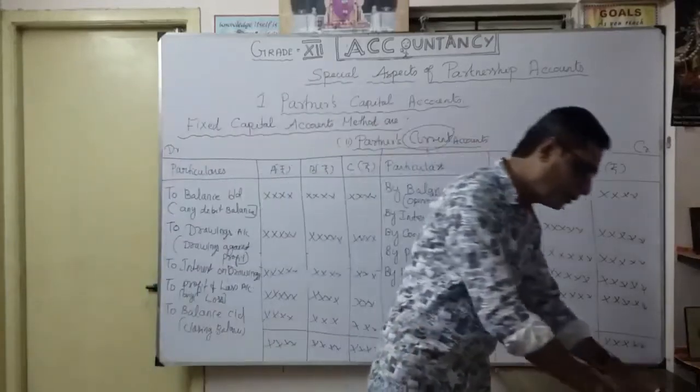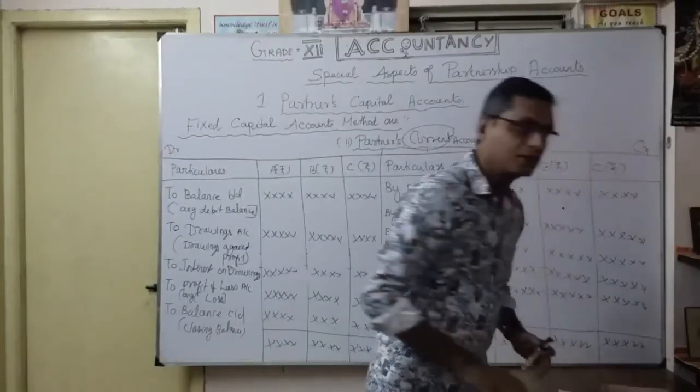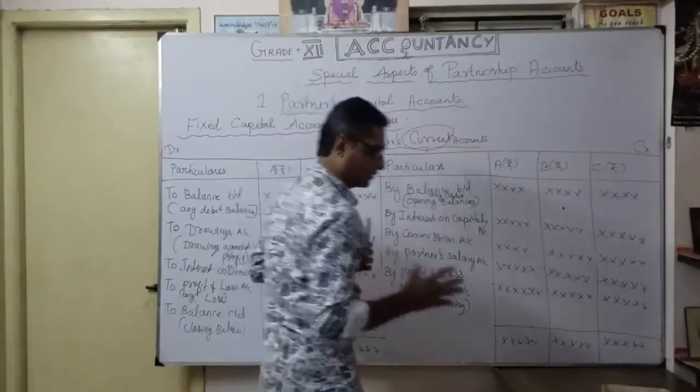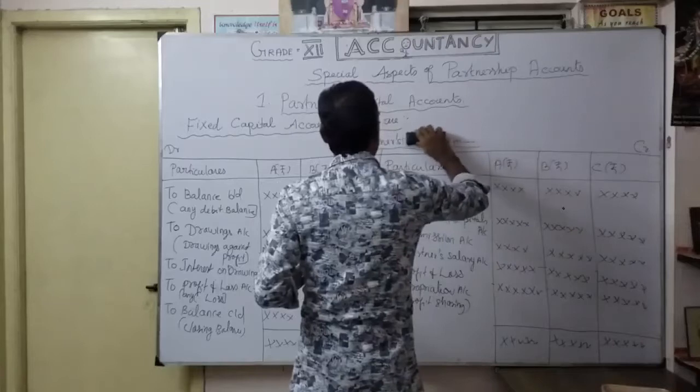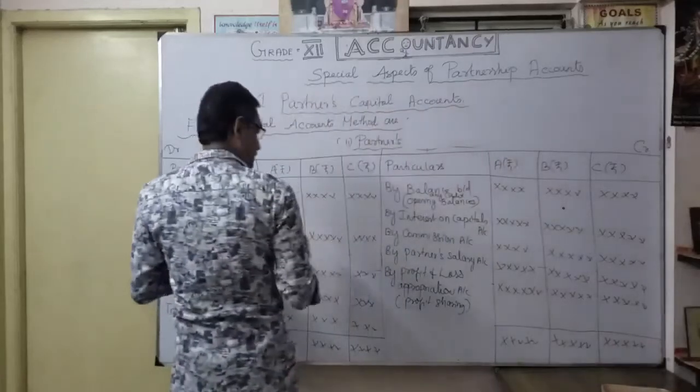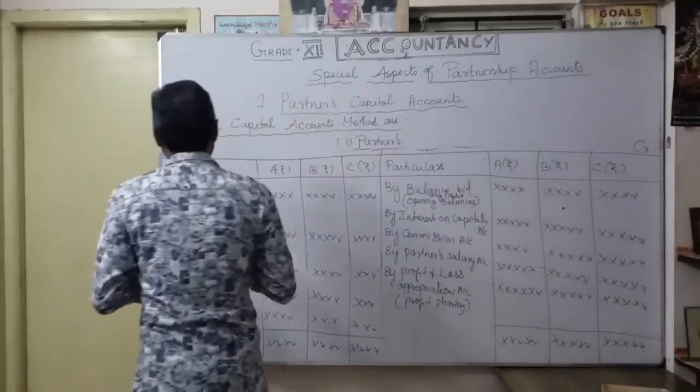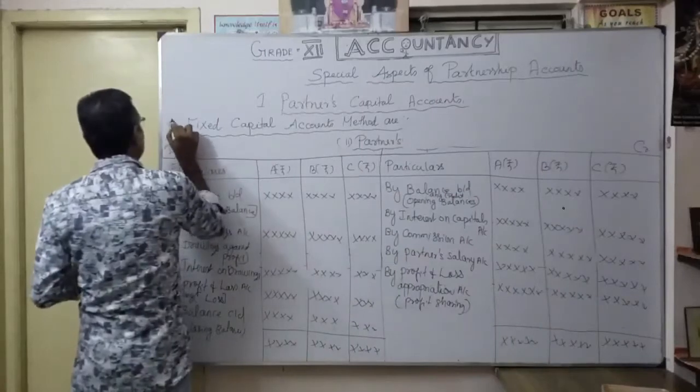Okay. Now the second one, fluctuating capital method. Very simple. Just you change your heading. Okay. What is the second one? This is the first one. So what is the second one? Fluctuating capital method.